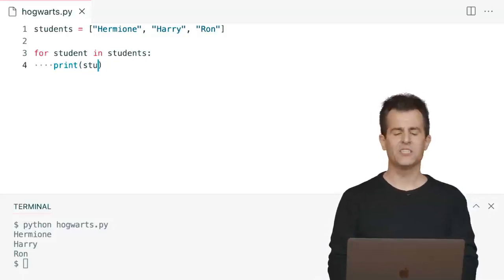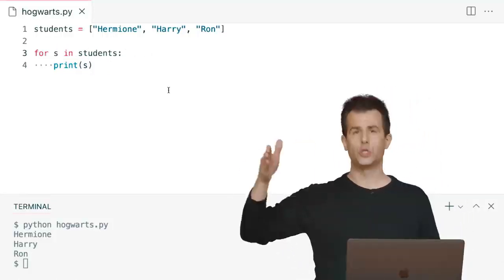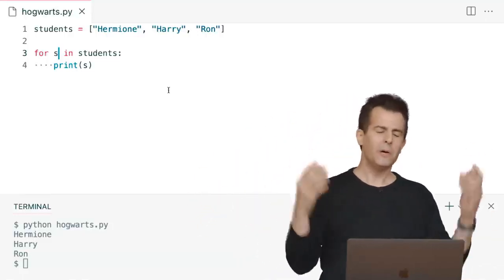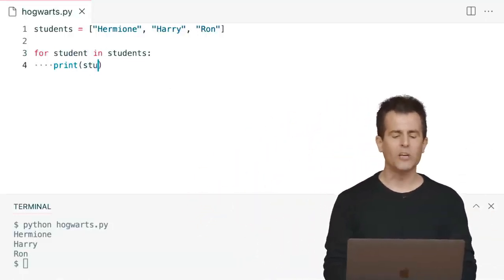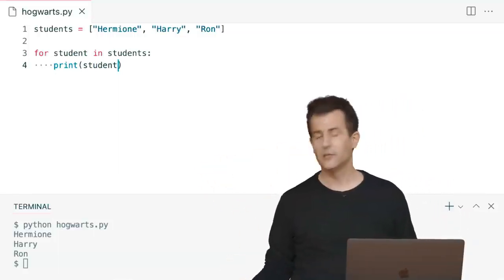If you'd prefer to be more succinct, it's not unreasonable to do something succinct in a loop like this. For s in students, using maybe the same letter that the list itself begins with. But again, why bother? Python is meant to be more readable. If you have a list of students, iterate over them one student at a time.